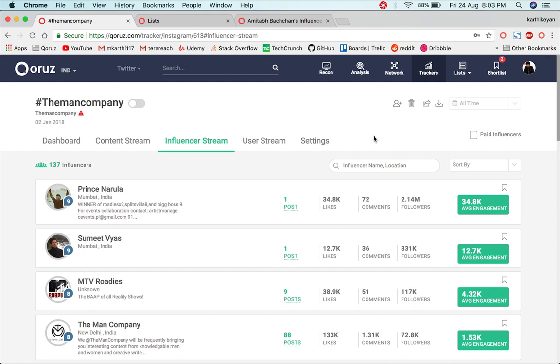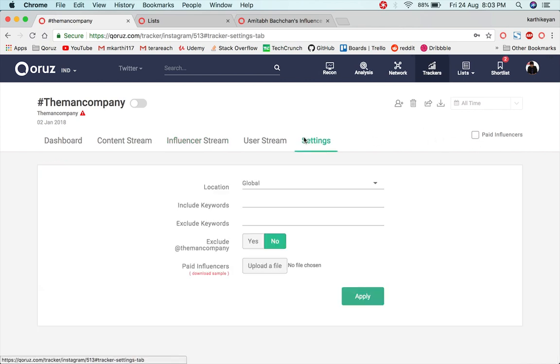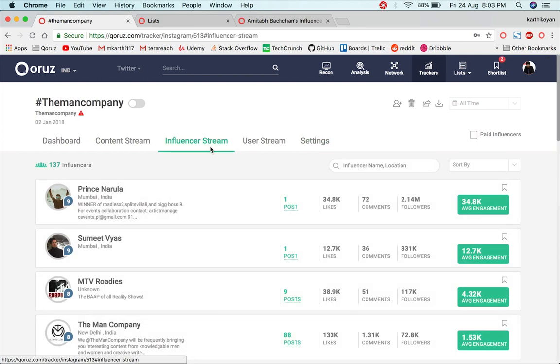Plus, we have a paid versus earned split as well, where for example, if an agency has engaged with just 50 influencers for this, and I am finding 137 influencers who have mentioned this particular hashtag, that means the remaining 87 are the organic influencers that have talked about my campaign hashtag without engaging with them.